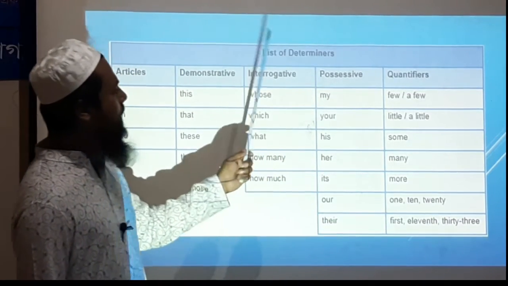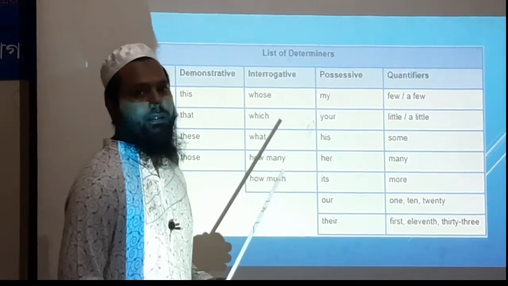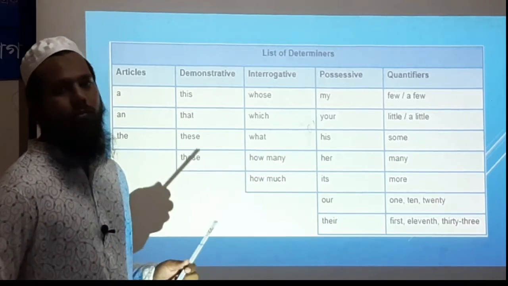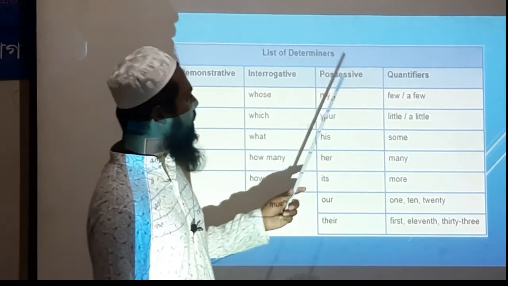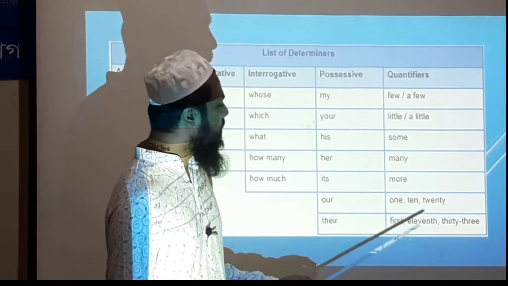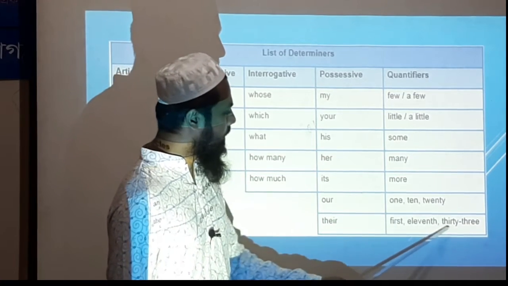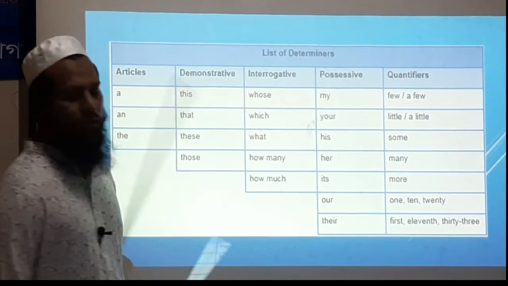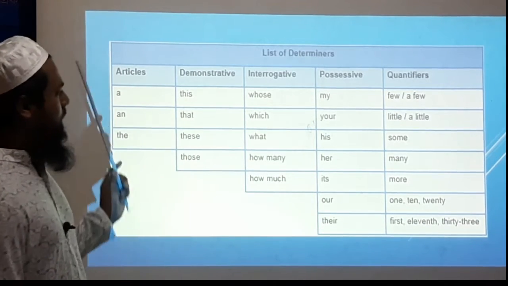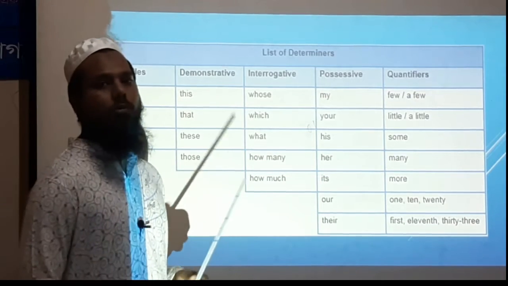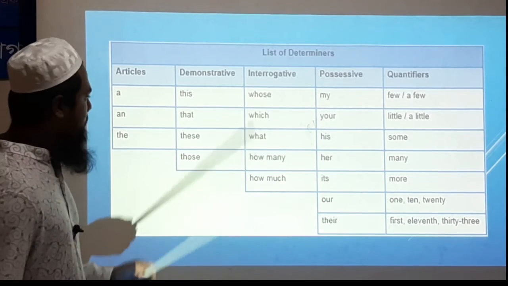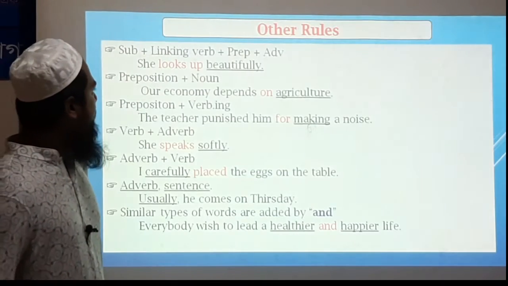And quantifiers, that means words that show quantity: few, a few, little, a little, some, many, more, 1, 10, 20, first, 11th, 30, 33. These words are also adjectives. We use a noun word after these words. We should know the list very well.